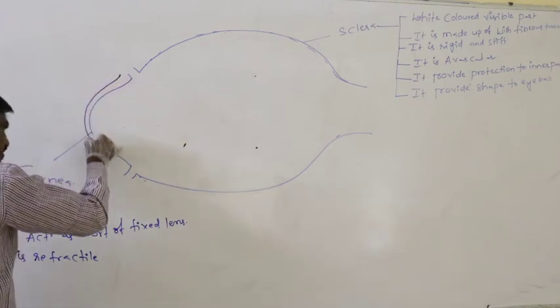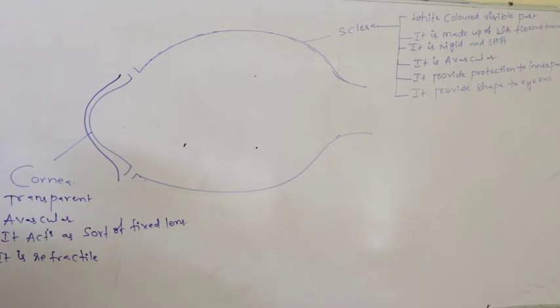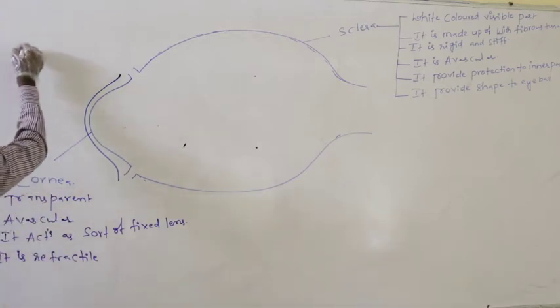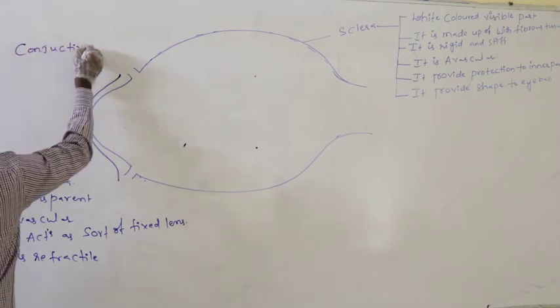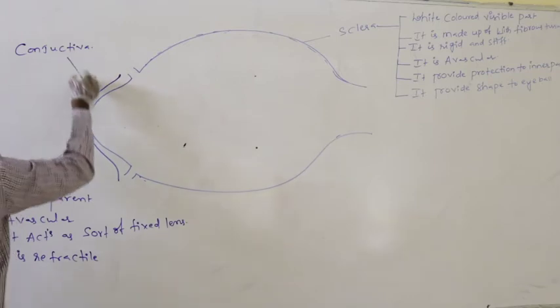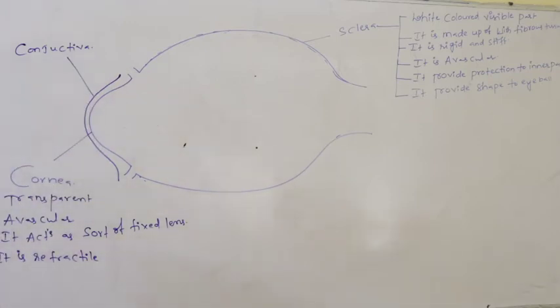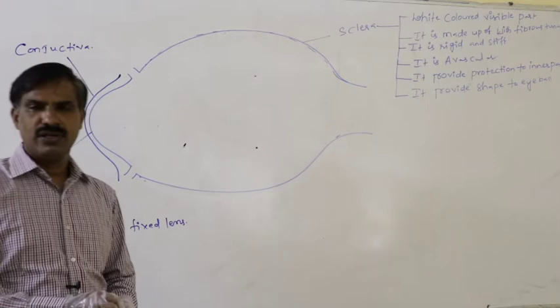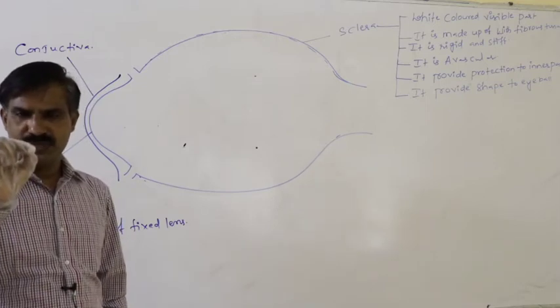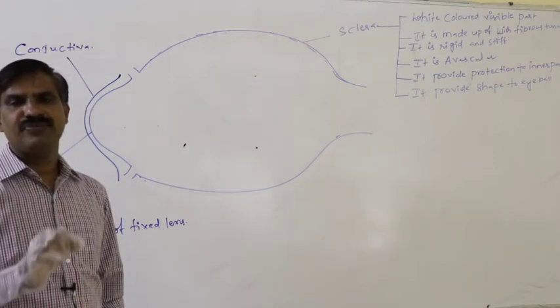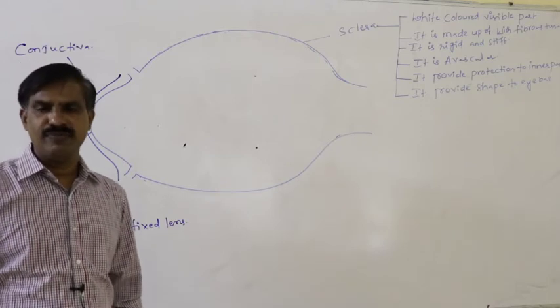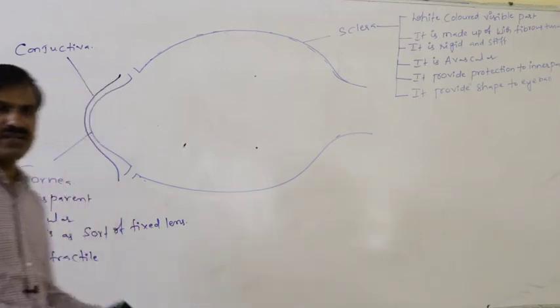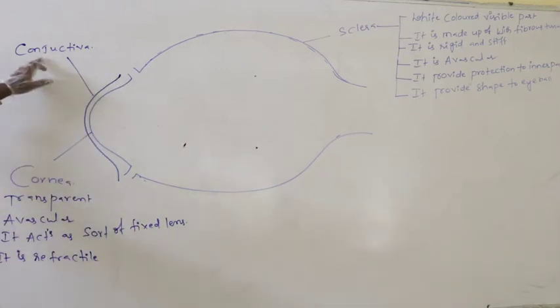Again over the cornea, a smooth, delicate membrane is present. It is a mucous membrane present around the cornea to provide protection. That membrane is said to be the conjunctiva.